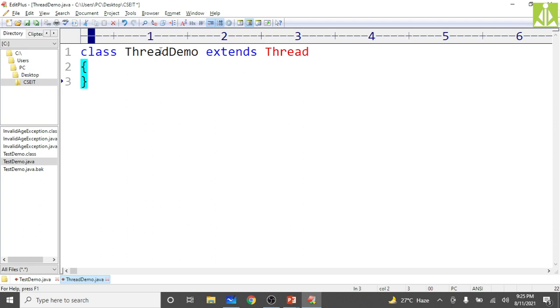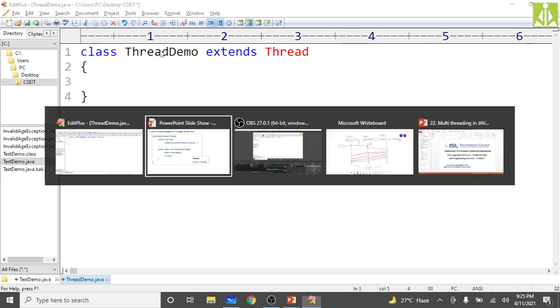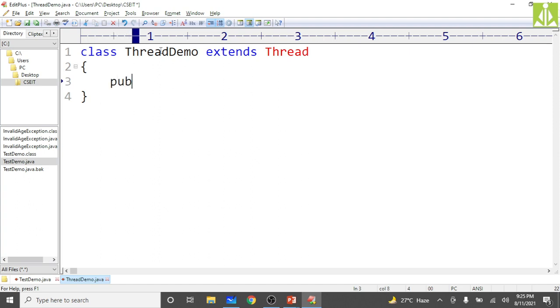Then come over here. Inside it, what we have to do? Write the run method. Public void run, and in it you can put the actions, whatever you want to perform under this thread. That logic you can put over here.